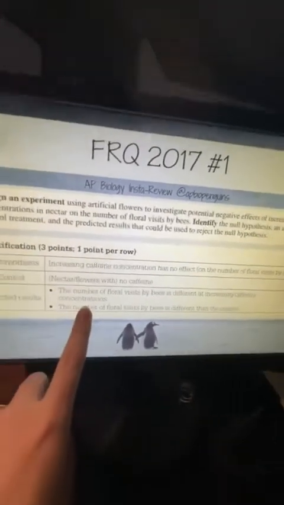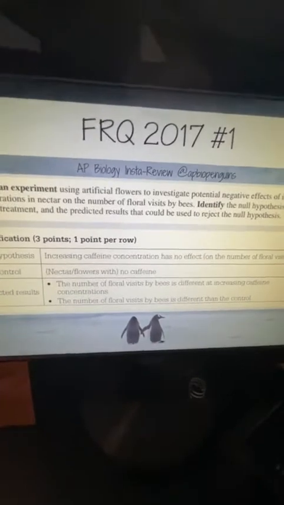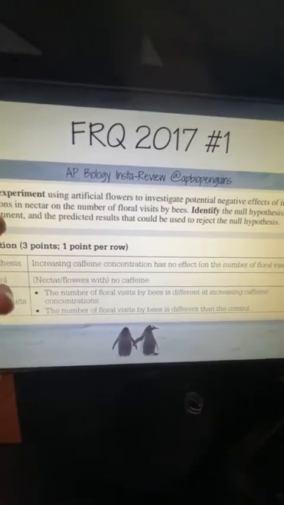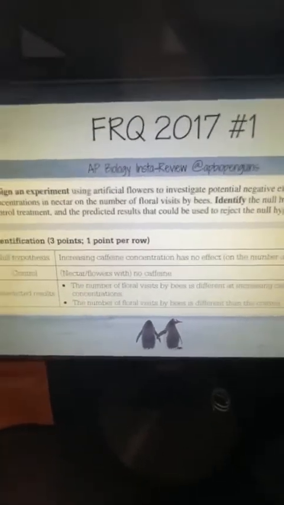Okay, so as we see there, the answer we look at is that their number of floral visits is different at increasing concentration. Normal floral visits is different than control. So overall, you're showing that we have a difference between the experimental and the control. Okay, and then on to our part D.